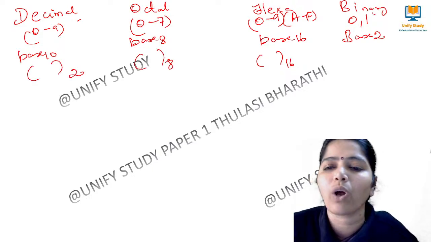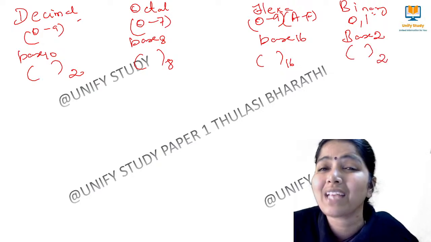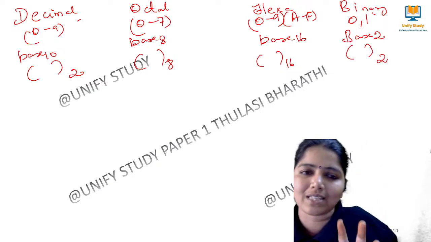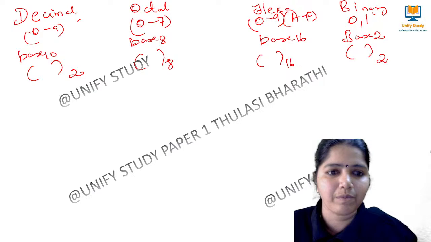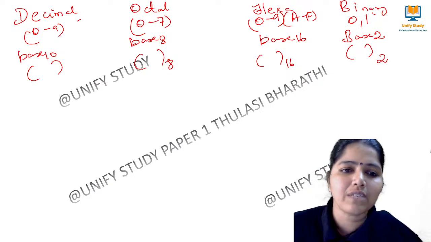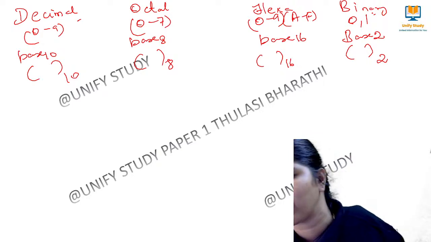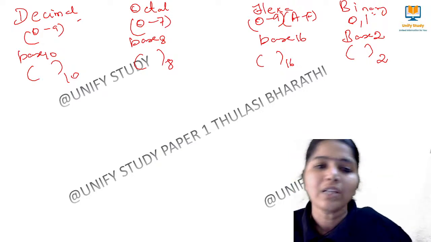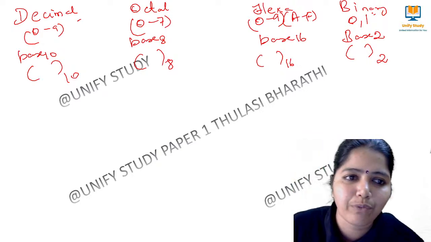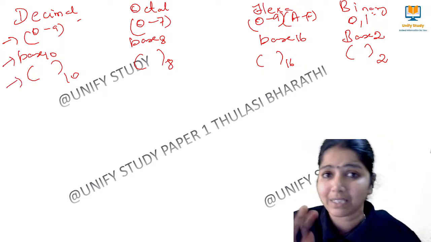And how can we represent a binary number? We can represent it with base 2. In decimal we have 10 numbers, in octal we have 8 numbers, in hexa we have 16 numbers, and in binary we have 2 numbers. Okay, so these are all the very basic things that we have to remember in the number system first.